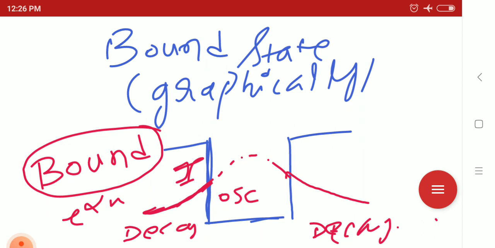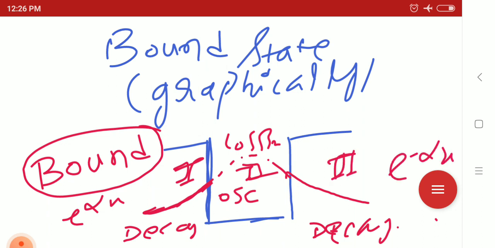Here in region 2 there is an oscillating wave function, so it will be cos beta x. Suppose cos alpha x, cos beta x, whatever. And in region 3, it is also decaying, so e to the power minus alpha x type. So this is the thing that we will get in case of finite well.